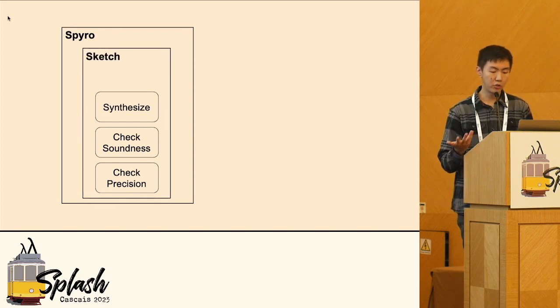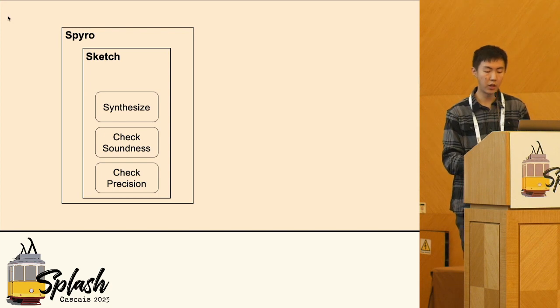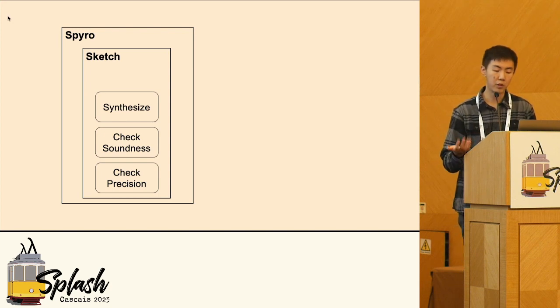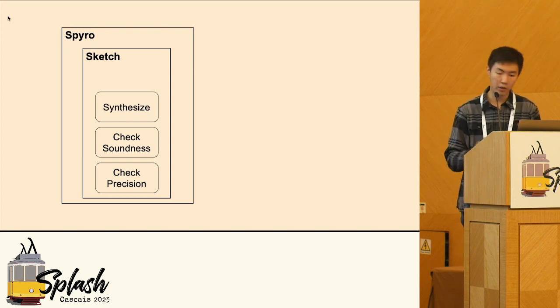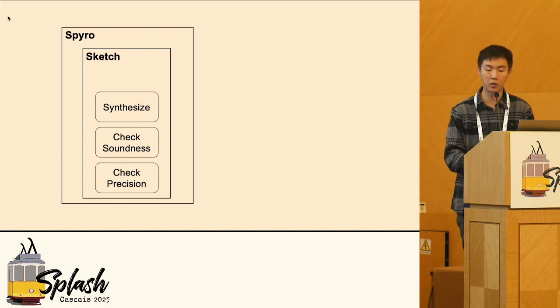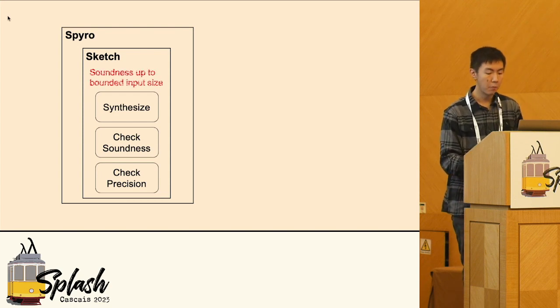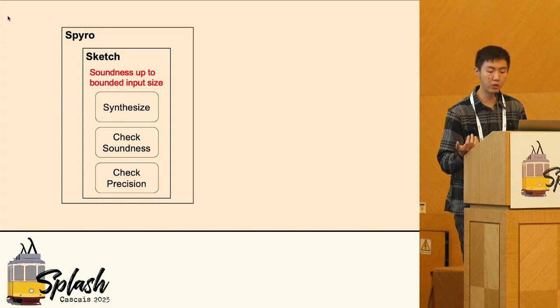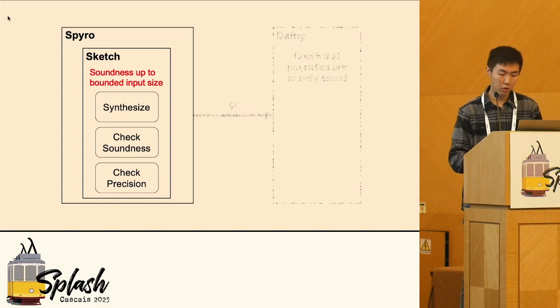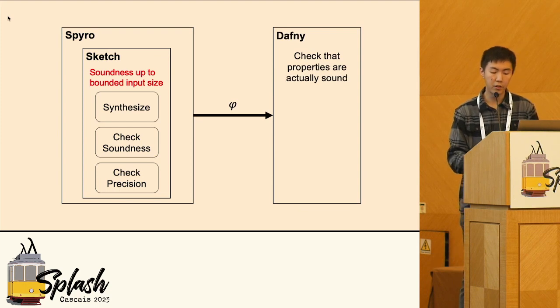Spyro implements 3 components using a program synthesizer, Sketch, by considering the property language as a program language syntax and asking it to find a term that satisfies the examples. But the problem with Sketch is that it gives a soundness guarantee only up to a bounded input size. So we used an external tool, Dafny, to check that properties are actually sound.